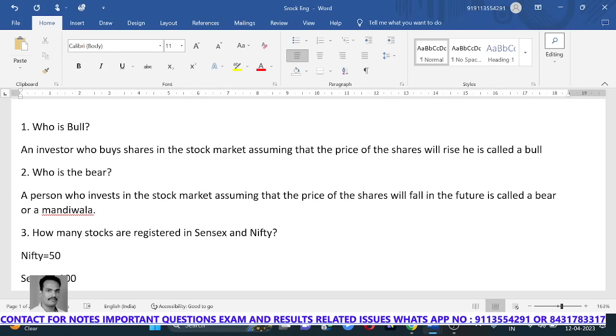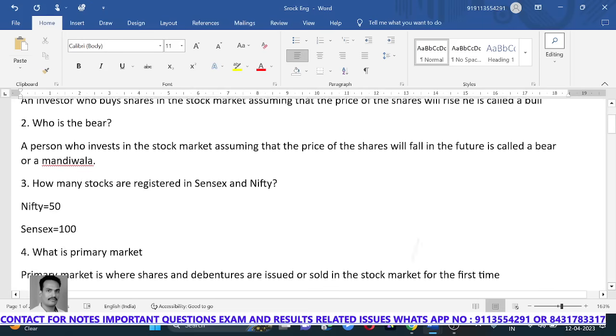First question, who is bull? An investor who buys shares in the stock market assuming that the price of these shares will rise is called a bull. So the bull is the person who thinks that in the future the share value will increase, so he buys the shares assuming that the share price will increase. That investor is called a bull.